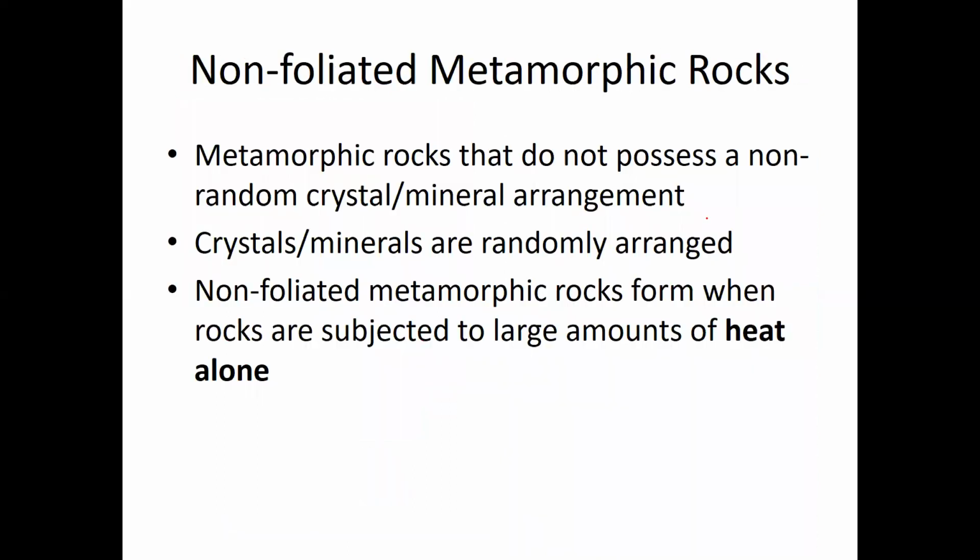For non-foliated metamorphic rocks, they do not possess a non-random crystalline mineral arrangement. So their crystal arrangement is still random. So their crystals are randomly arranged or oriented like most other rocks, like igneous and sedimentary rocks. And so non-foliated metamorphic rocks, they form whenever a rock is subject to large amounts of heat alone. It cannot be squeezed. Right? If it was squeezed, if it was subjected to a large amount of pressure, it would have developed a foliation. All right, that alignment of the mineral crystals. But because it's non-foliated, the mineral crystals are randomly oriented. That means it must have been exposed to heat alone.